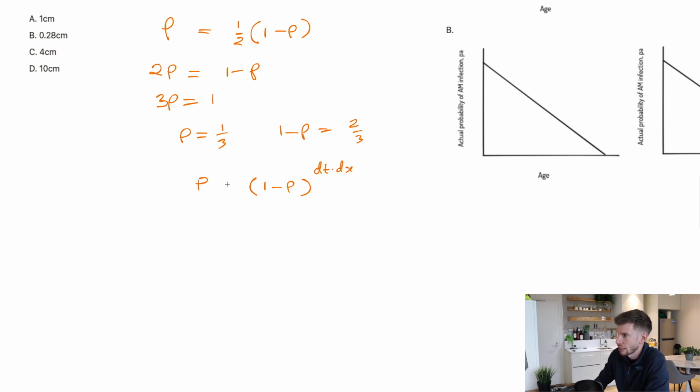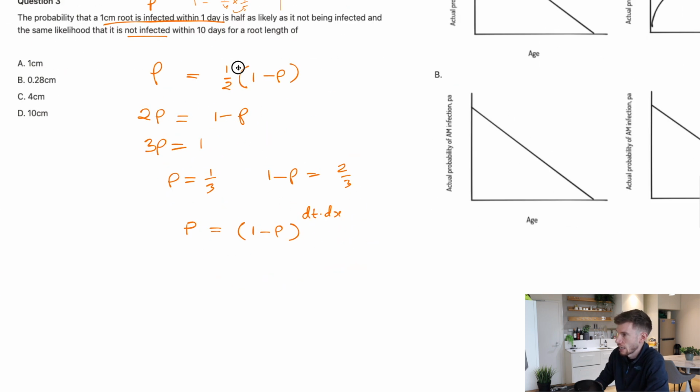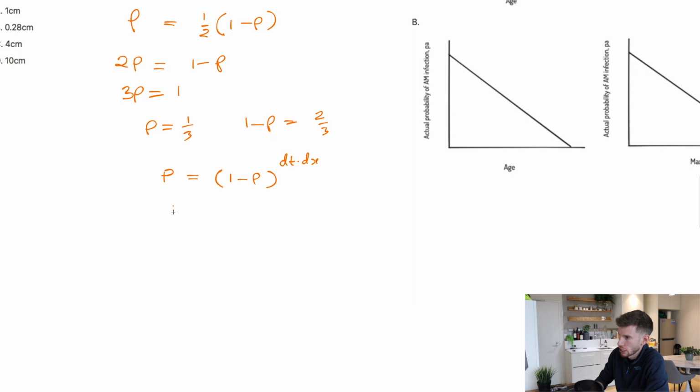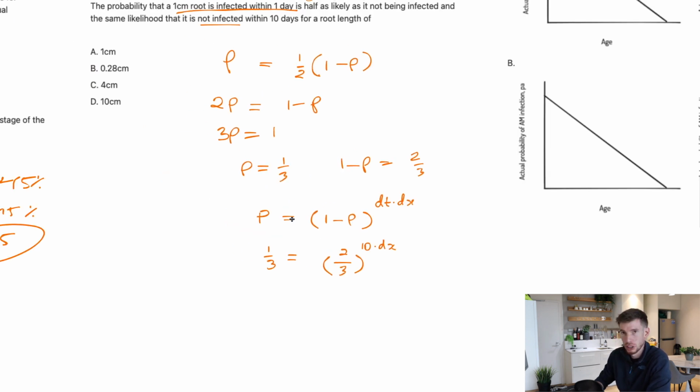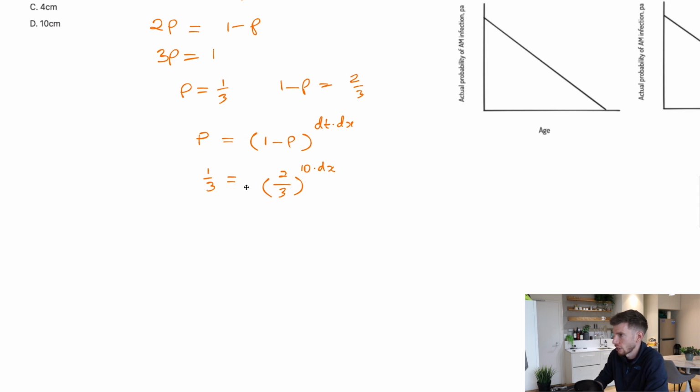And it's saying that this is equal to it for 10 days. Now we know that capital P is 1/3, and over here we can do 1 minus 1/3 or 2/3. Let's just save ourselves a bit of time there. Then dt was 10 days, and we're trying to work out the root stem length, dx. It's effectively now a solve question, and we're going to see which of these matches up.